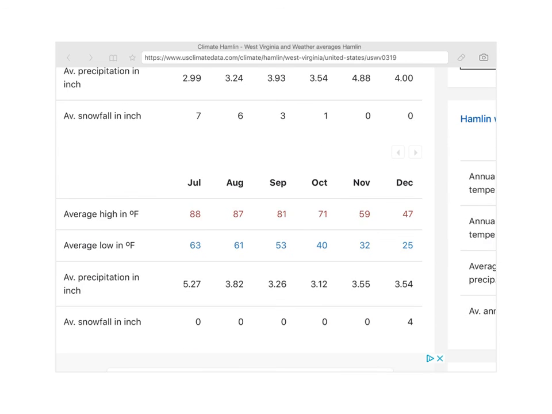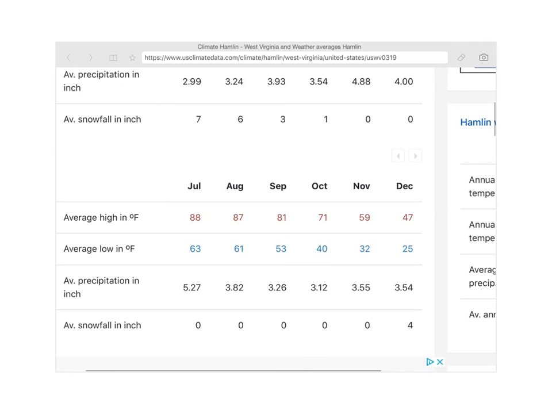Oh, there we go. Now, we'll notice that July seems to be fairly rainy. That's normally when we have the quick thunderstorms and such. But you'll notice this: our average high temperature never really gets above a 90. But that's recorded data for over 30 years.